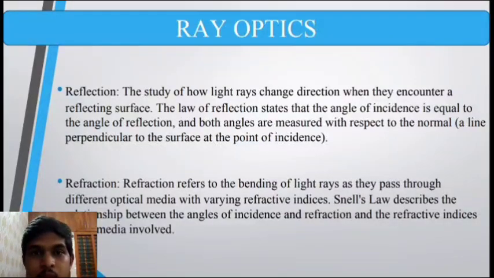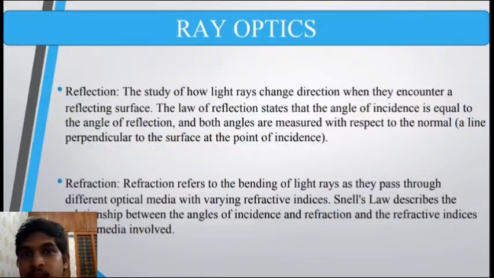So to mathematically put forward what refraction is, Snell has given his law called Snell's law, that is n1 sine theta 1 equals n2 sine theta 2. Let's take n1 as the medium in which light was traveling, that is the first media. n2 is the second media which the light is going to hit at the interface. Theta 1 is the angle of incidence in media 1, and theta 2 is the angle of refraction in media 2. So n1 sine theta 1 equals n2 sine theta 2. That is Snell's law.